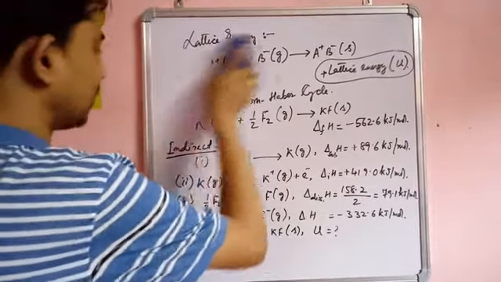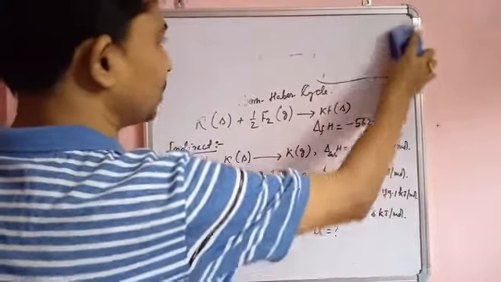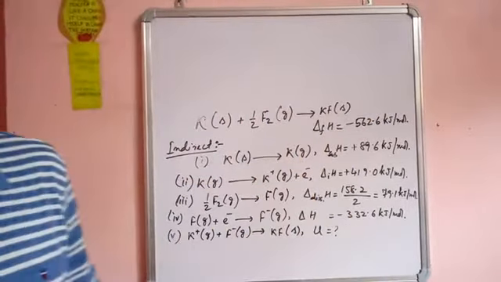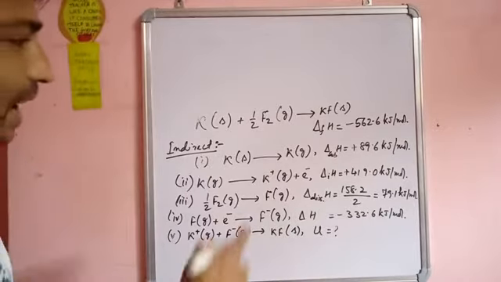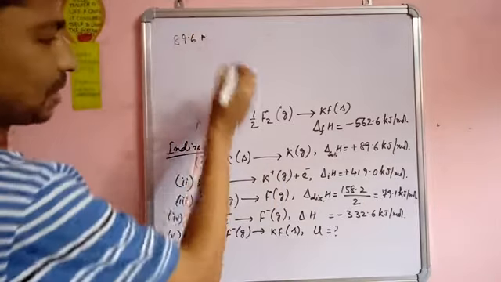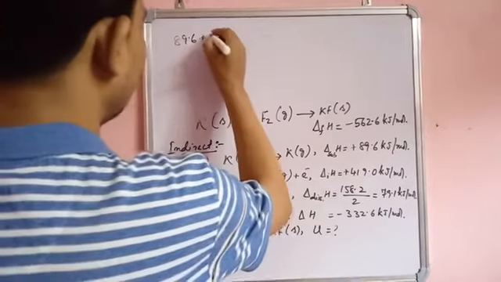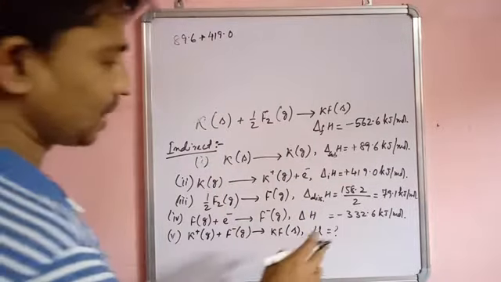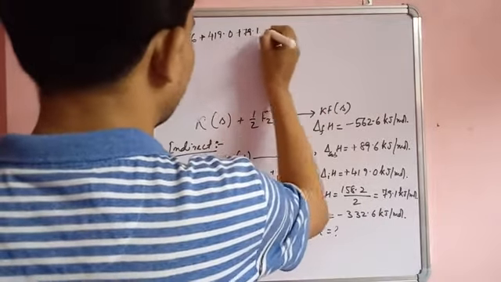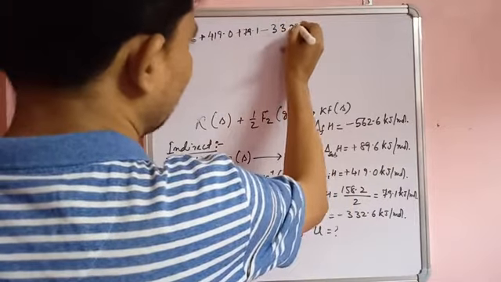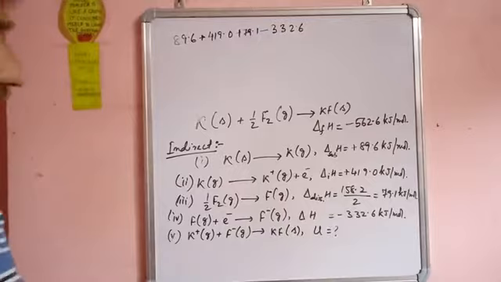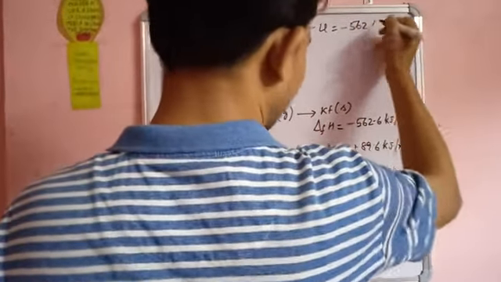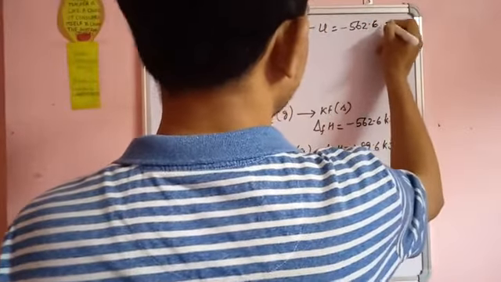So what will we do next, how will we proceed? Let us see. The total energy change in the indirect formation of KF is 89.6 kilojoule per mole plus 419.0 kilojoule per mole, then plus 79.1 kilojoule per mole, minus 332.6 kilojoule per mole, minus the lattice energy, is equal to minus 562.6 kilojoule per mole.